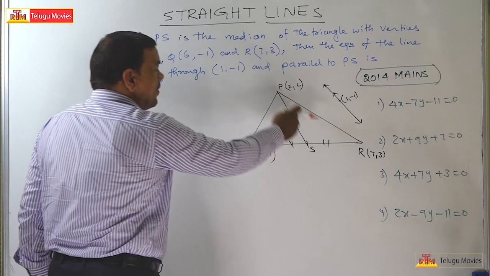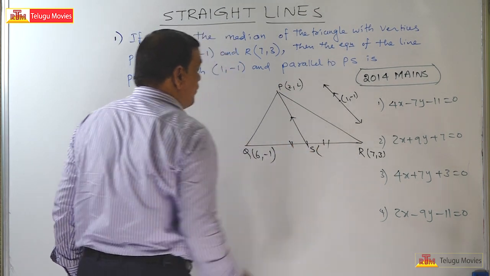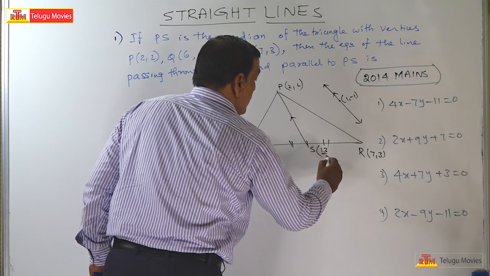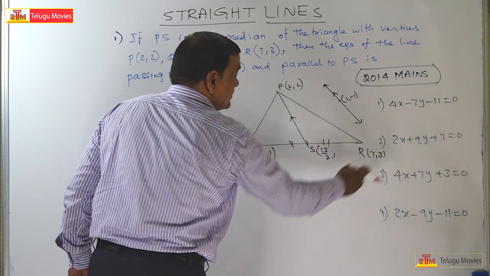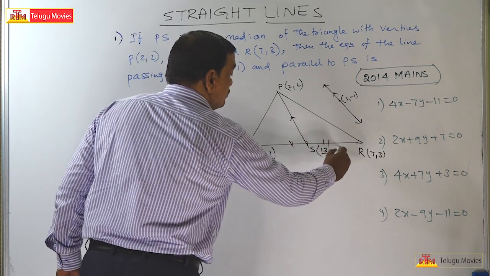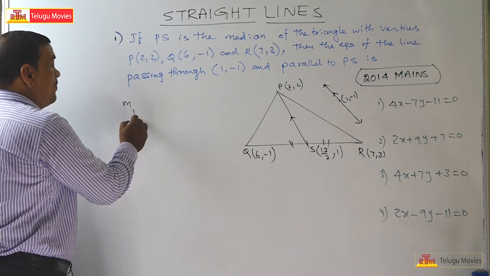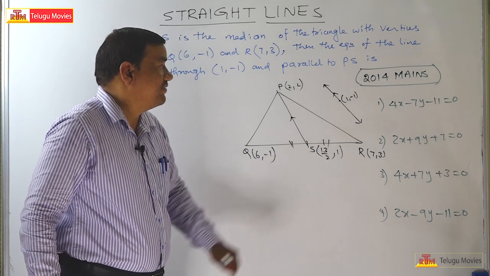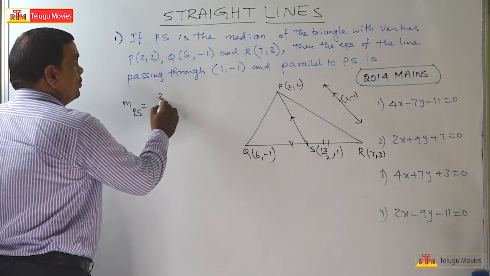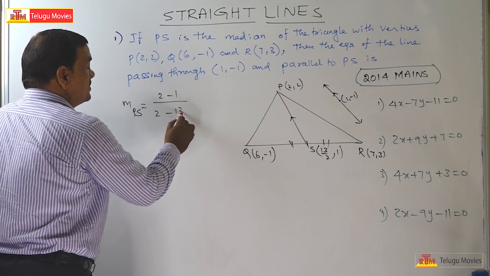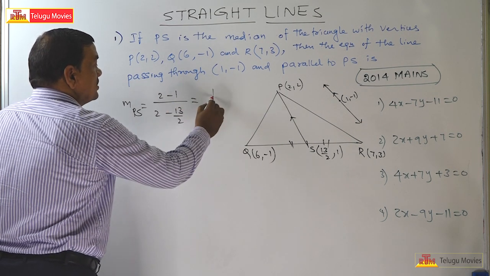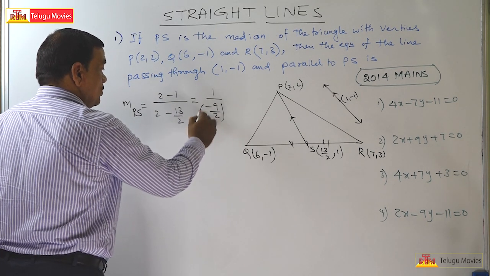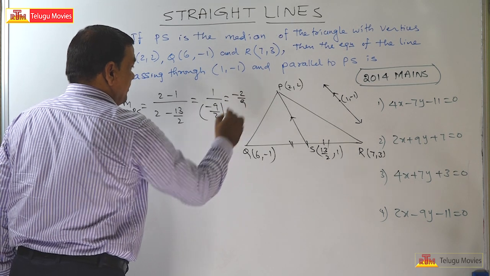So what is the slope of PS? What is S? S is the midpoint of Q and R. So this is (6 plus 7) by 2, that is 13 by 2, comma (-1 plus 3) by 2, that is 2 by 2, that is 1. So the slope of PS is the difference of y coordinates by the difference of x coordinates, which is equal to (2 minus 1) upon (2 minus 13 by 2). So this is 1 upon, 2 twos are 4, minus 9 by 2. This is equal to minus 2 by 9.